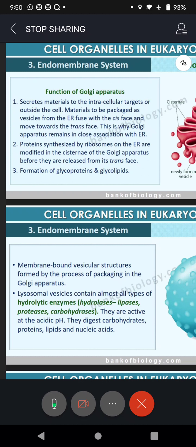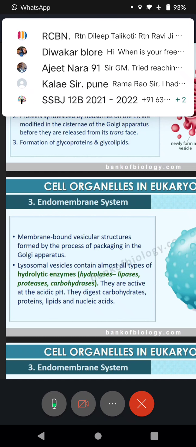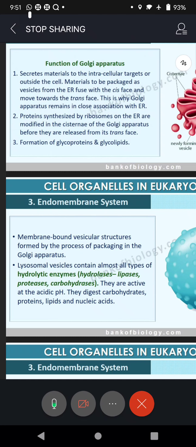That means it is mainly transportation. So materials to be packaged as vesicles. Vesicles are round structures. From the ER, they fuse with the cis face and move towards the trans face. And this is why Golgi apparatus remains in close association with the ER, endoplasmic reticulum, right? And the formation of glycoproteins and glycolipids means both proteins and fats are being synthesized by Golgi apparatus.